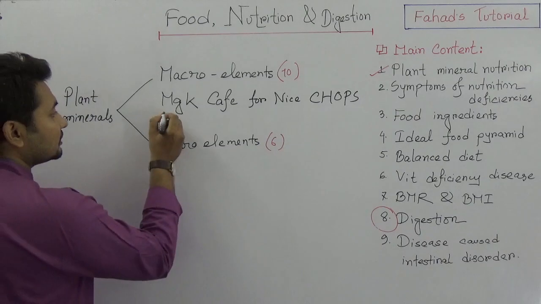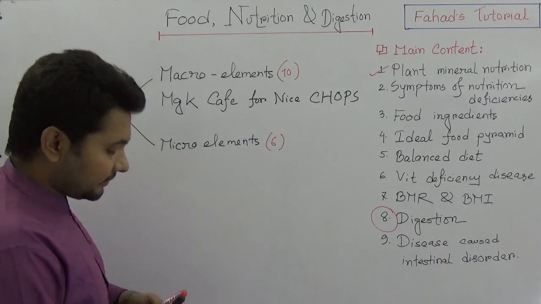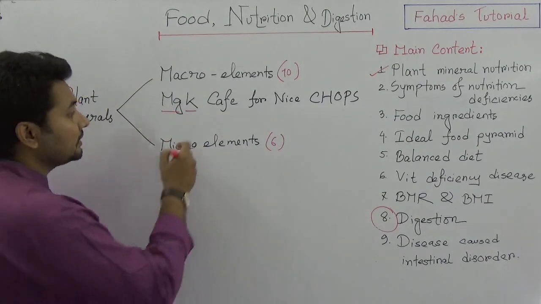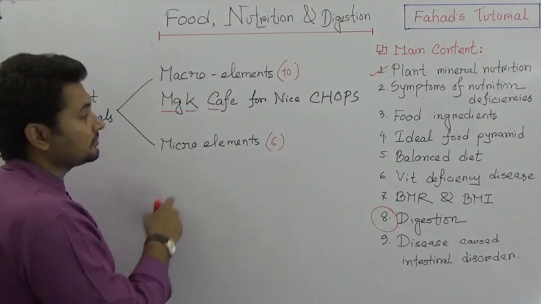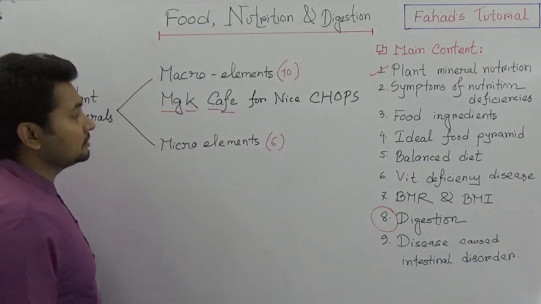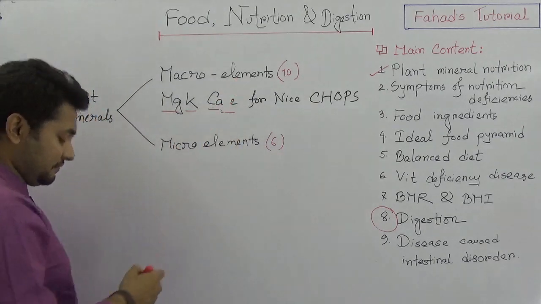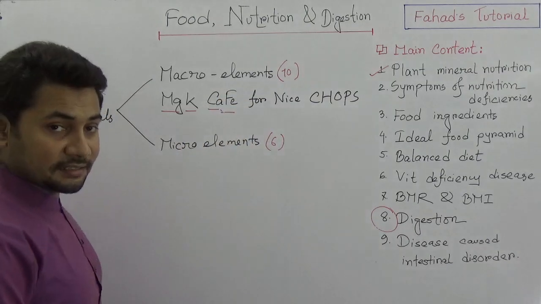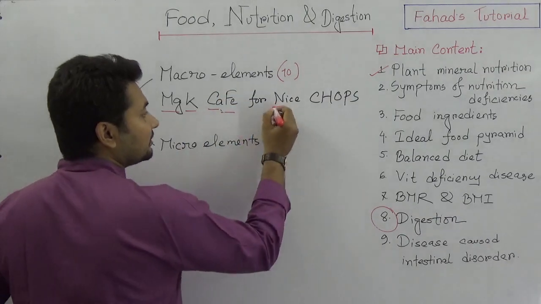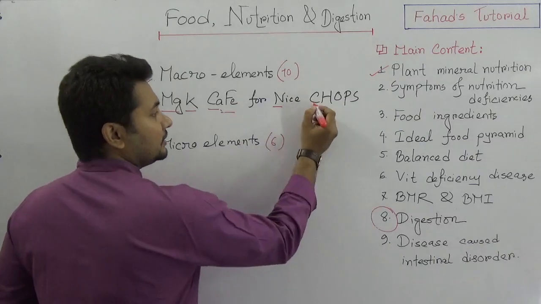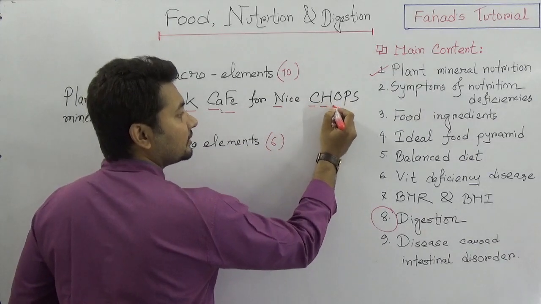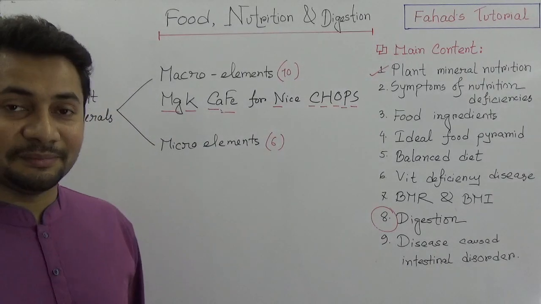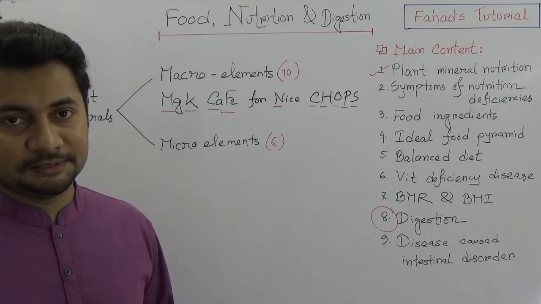So Mg stands for magnesium, you know. K for potassium, Ca for calcium, Fe for iron. We must put the capital letter here, okay, Fe, iron. And then N for nitrogen. And then carbon, hydrogen, oxygen, phosphorus and sulfur. So these 10 elements are macro elements.